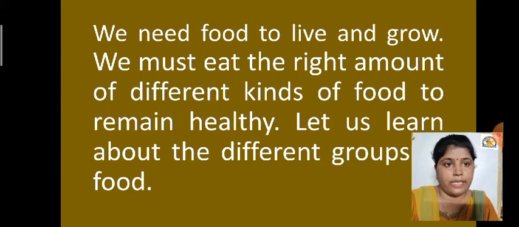Different types of chapatis, different types of nutritious dishes also you have to take, like idli, dosa, uttappa, sambar, etc. Again, you have to take different types of dishes like rice, dal, and sprouts. So you should eat all the different types of items. Not only one day, but suppose today you select one item, then tomorrow you can select another, and the next day another. In this way you have to eat the right amount of different kinds of food to remain healthy.